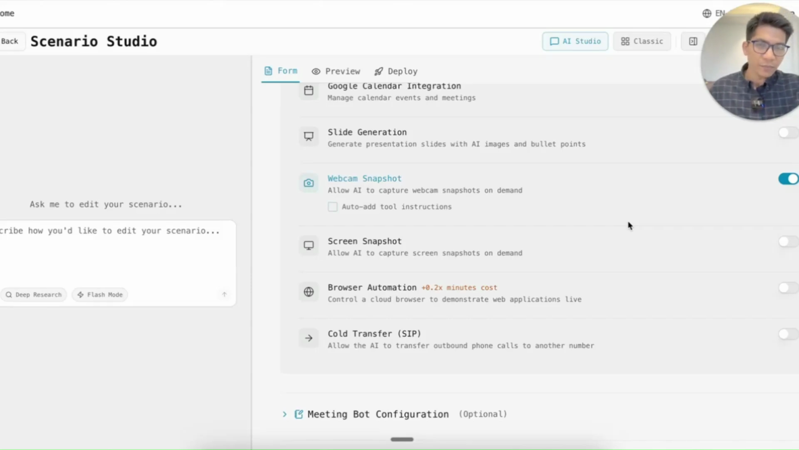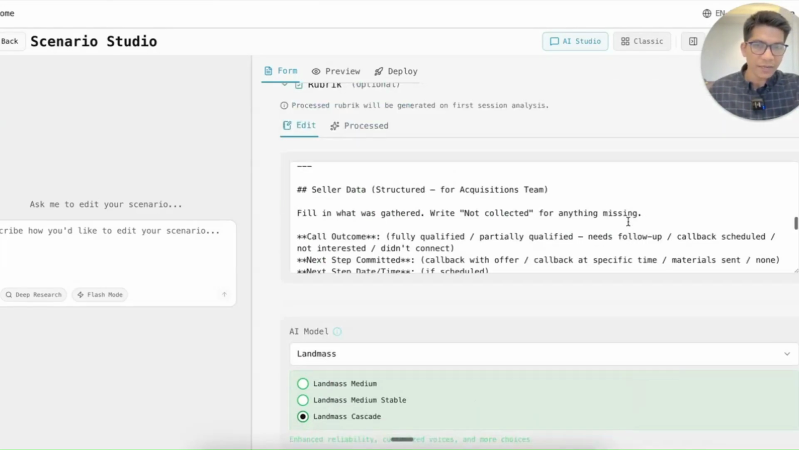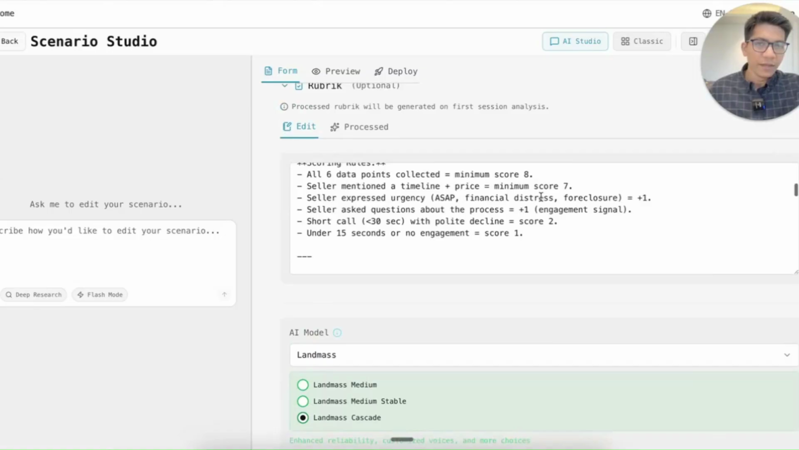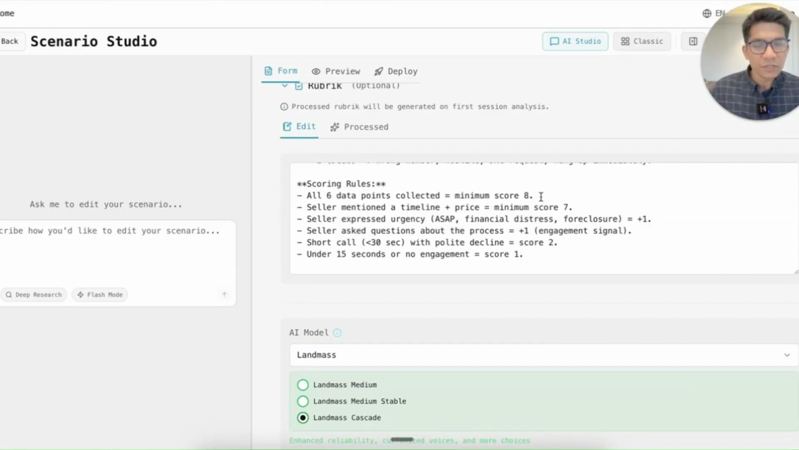So these are the main things in the scenario that I wanted to highlight, which is AI instruction, adding tools, and then rubric. In the next one, we'll go deeper into some other aspects like model selection, conversation strategy, and others. Thank you so much.